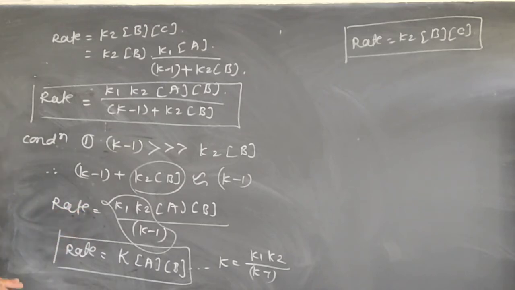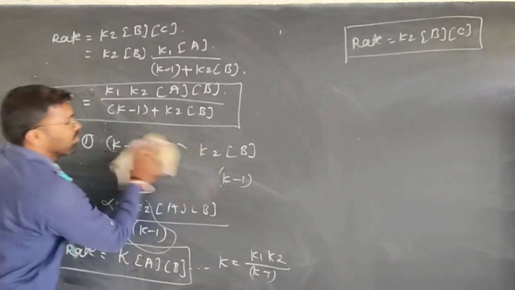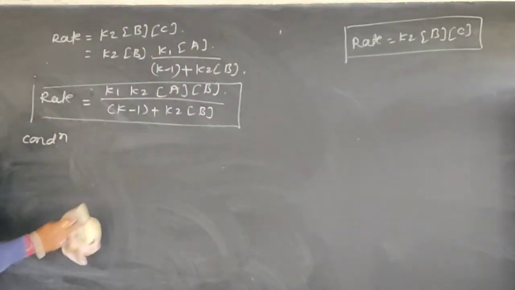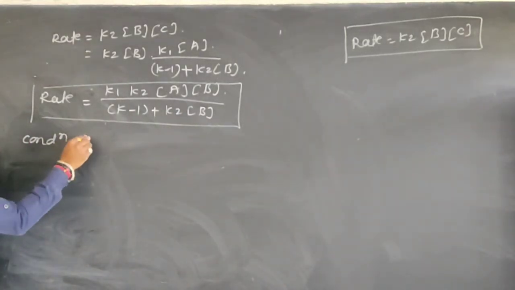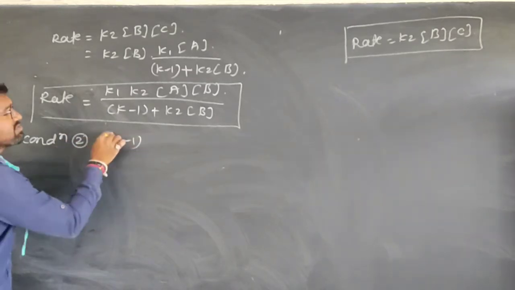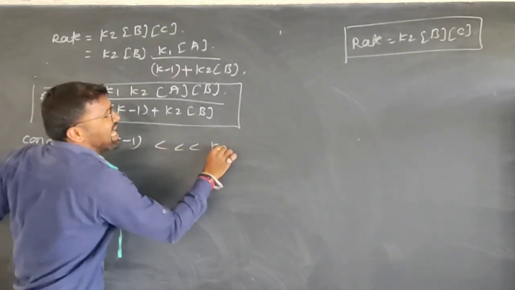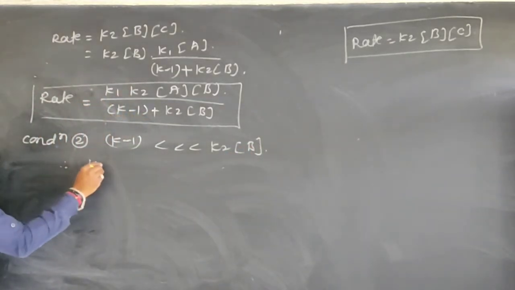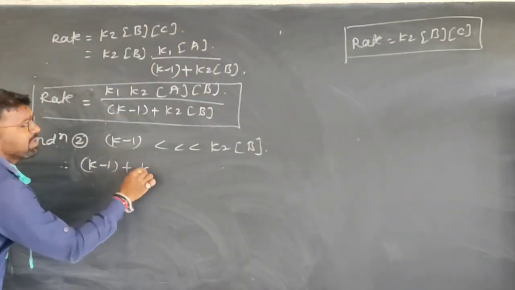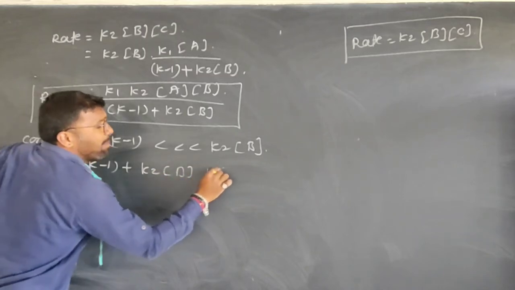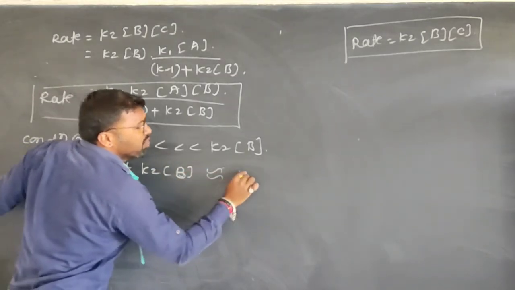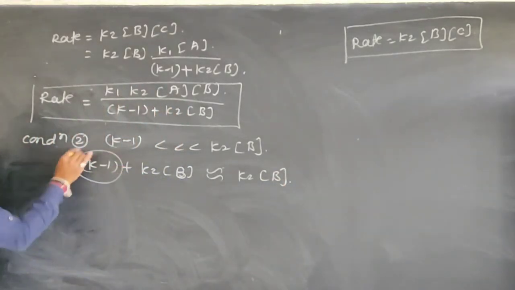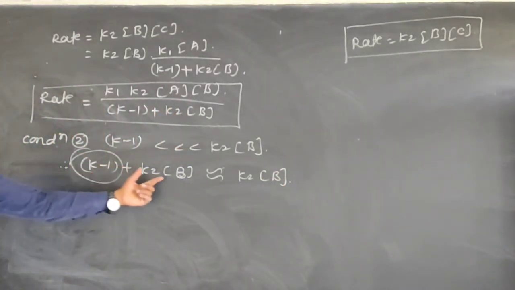Now applying condition number two. What is condition two? K-1 is far less than K2 into B. Therefore the denominator K-1 plus K2 into B is approximately equal to K2 into B, because now K-1 is so small and K2 into B is so much bigger.